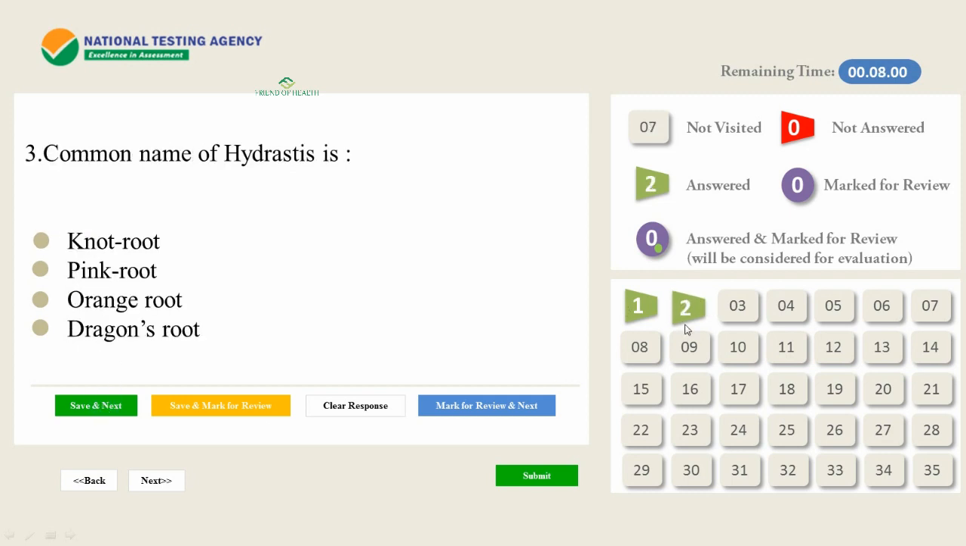We will save it. See here, 2 are answered and the time is running, 7 yet to visit, and the third question is here. Common name of hydrastis. Whenever you study common names in materia medica, you can refer to your pharmacy textbook, because common names are a portion in pharmacy also. So we can expect questions from the common name part.